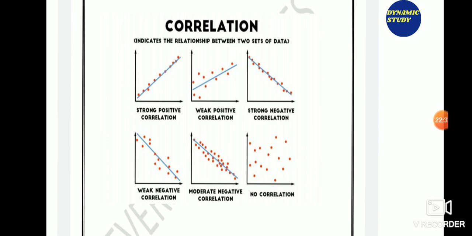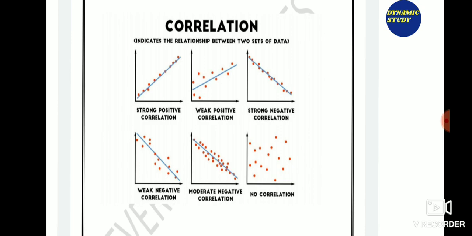Types of correlation. On the basis of degree, positive correlation: the correlation is said to be positive if the values of two variables change in the same direction. As x is increasing, y is increasing; x is decreasing and y is decreasing. Negative correlation: the correlation is said to be negative when the values of variables change in opposite directions. X is increasing, y is decreasing. No correlation when there is no relation.